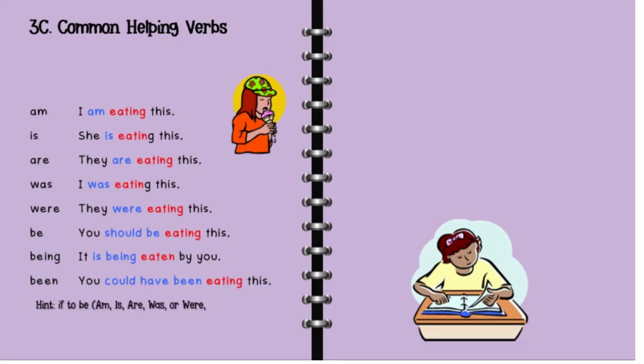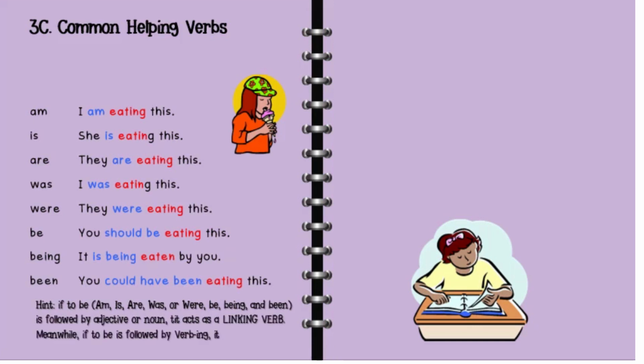If the to be verb, am, are, was, were, be, being, or been, is followed by an adjective or noun, it acts as a linking verb. Meanwhile, if to be is followed by verb-ing, like I am eating, this is verb-ing, so it is functioning as a helping verb.